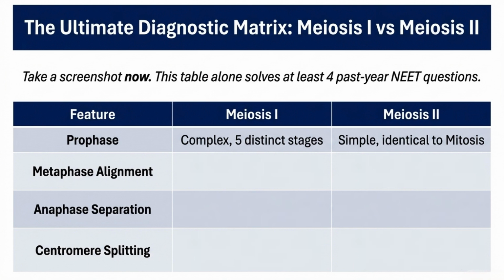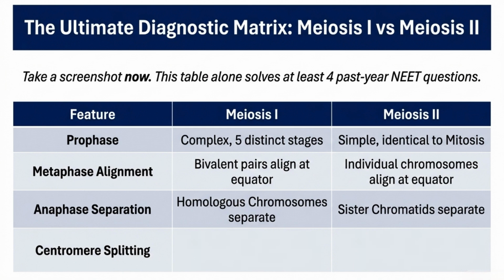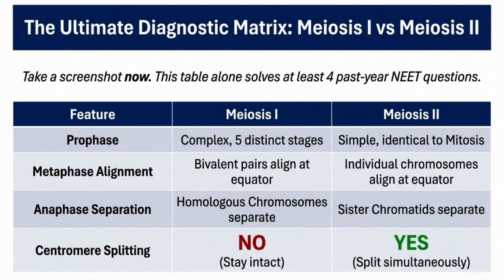In metaphase I, bivalent pairs align at the equator, while in metaphase II, individual chromosomes align. In anaphase I, homologous chromosomes separate, while in anaphase II, sister chromatids separate. And the centromere behaves differently too. It stays intact in meiosis I, but splits in meiosis II.